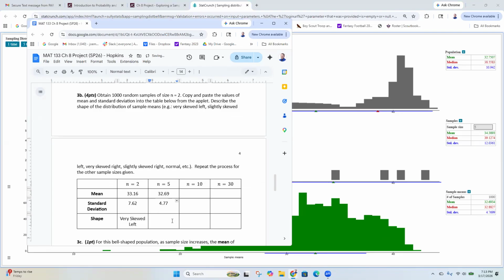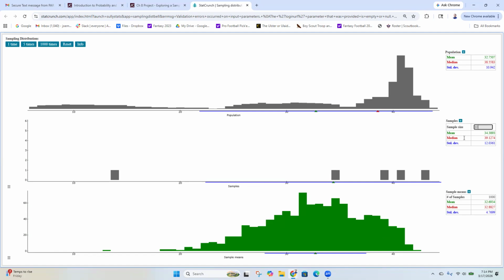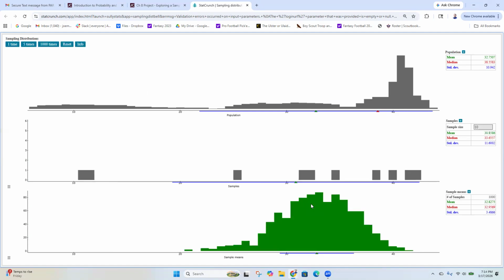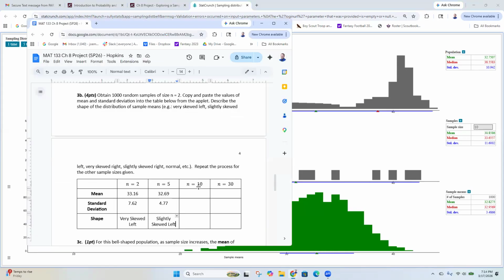5.77. Slightly, I think mine is slightly skewed left this time. And then 10. And then 32.83. Standard deviation 3.49.